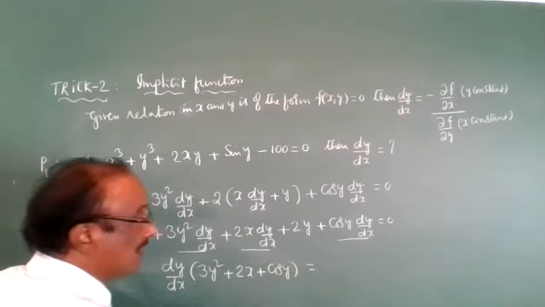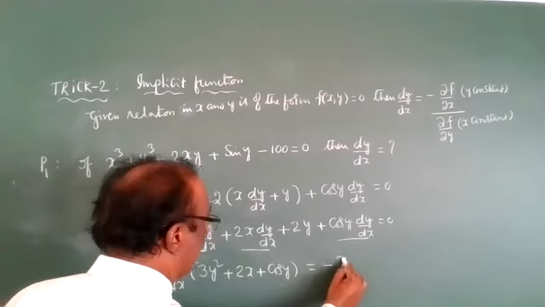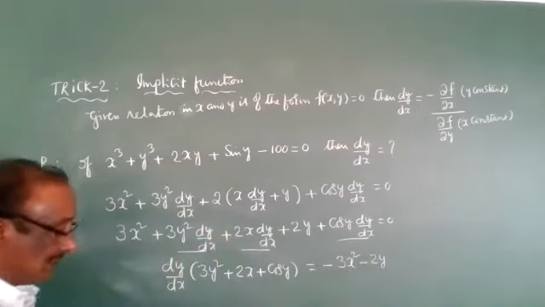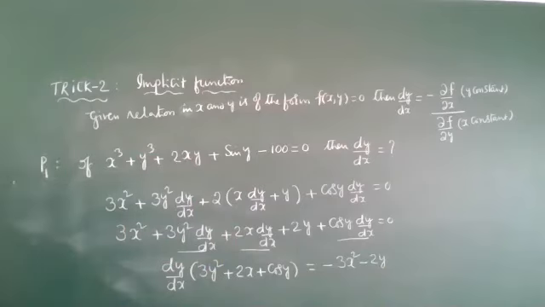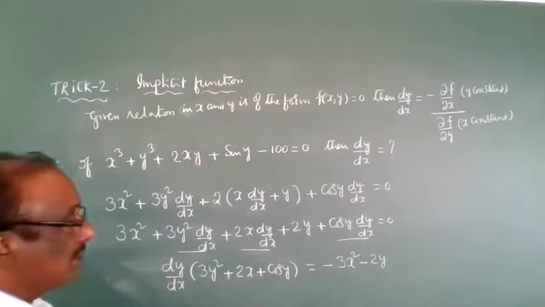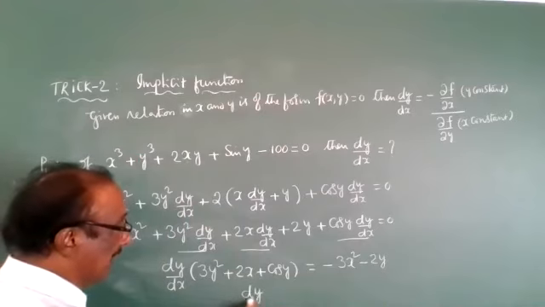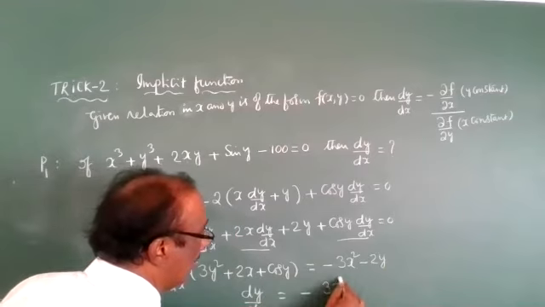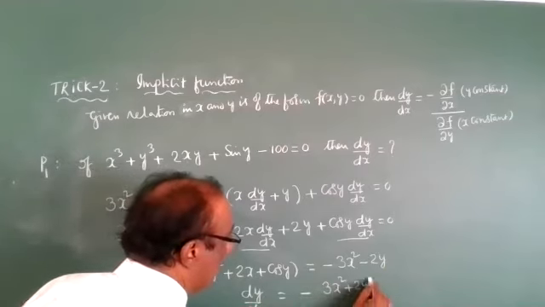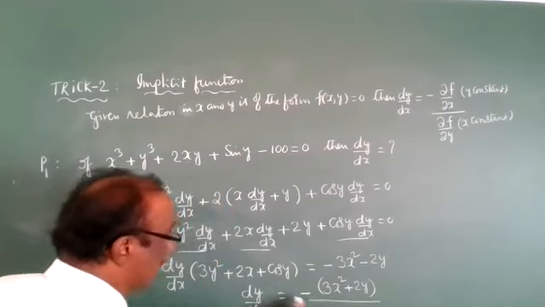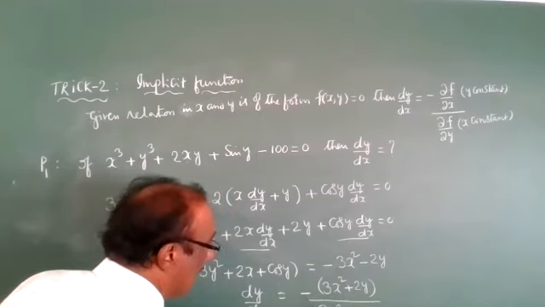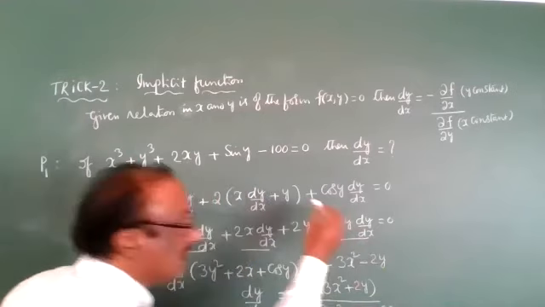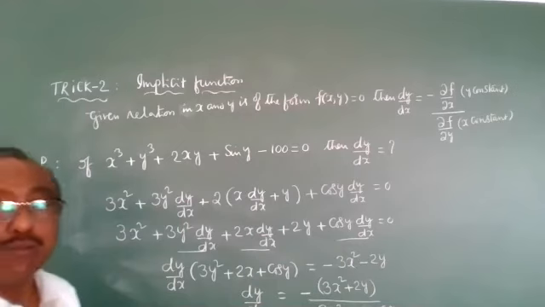The non-dy/dx terms are 3x² and 2y, so they become minus 3x² minus 2y. Therefore dy/dx = −(3x² + 2y) / (3y² + 2x + cos y). This is the ordinary method, so this takes more time.